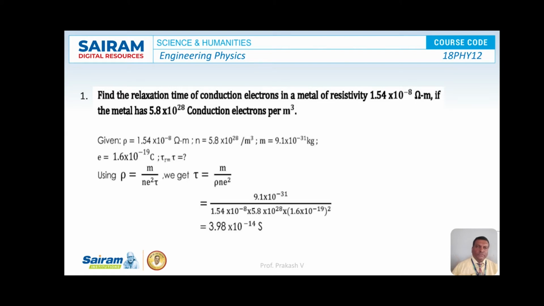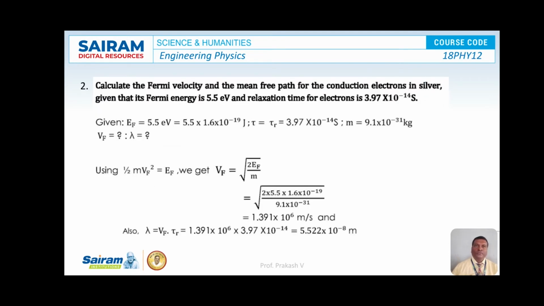So after simplification, we are going to get the value for relaxation time tau r, or tau, is equal to 3.98 into 10 to the power of minus 14 second. So this is the answer we got after solving the problem. Now the problem number 2.